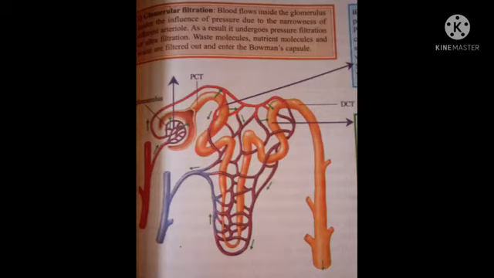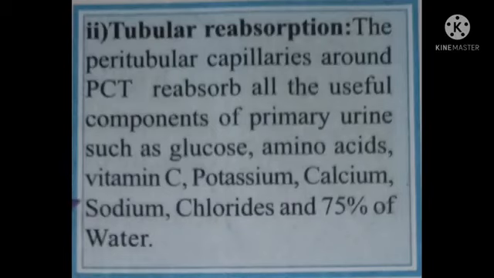Second one, tubular reabsorption. Filtrate from glomerulus is also called primary urine, which is almost equal to blood in chemical components except the presence of blood cells. The peritubular capillaries around PCT reabsorb all the useful components of primary urine such as glucose, amino acids, vitamin C, potassium, calcium, sodium and chlorides and 75% of water. Useful substances in primary urine are reabsorbed into peritubular network.